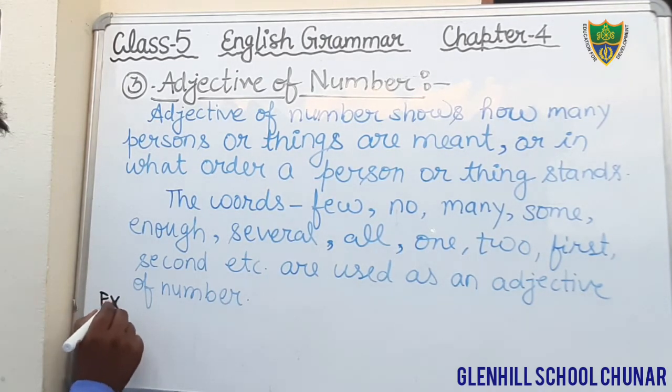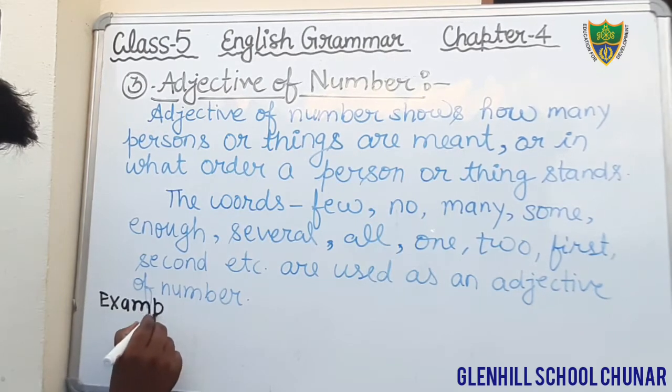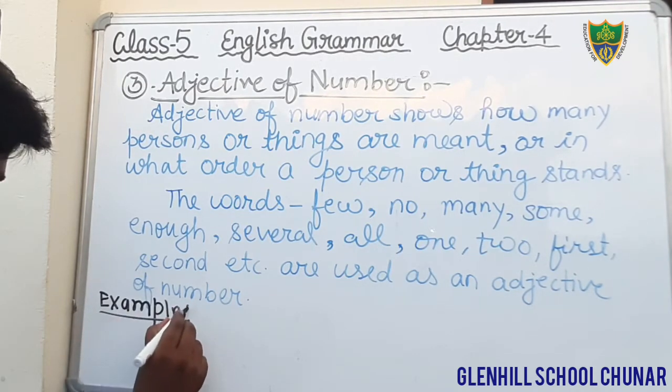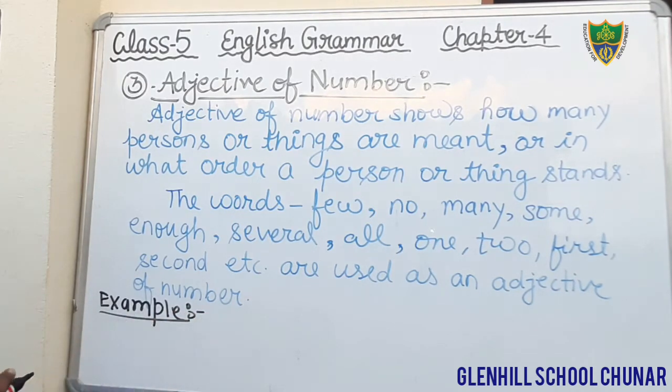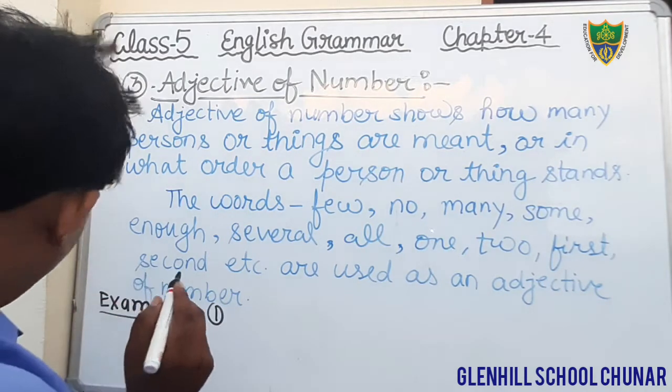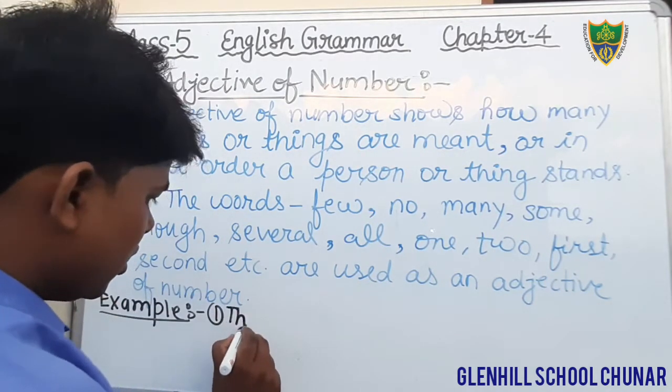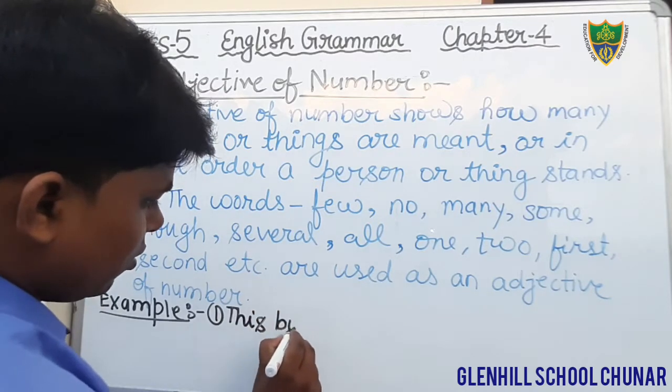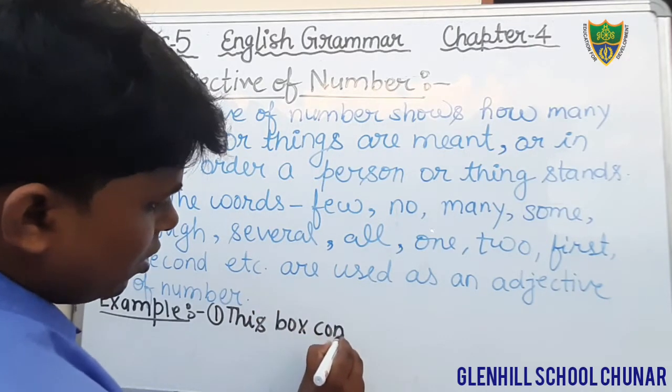Dear students, just write down the example. Example first, adjective of number: This box contains 10 pencils.